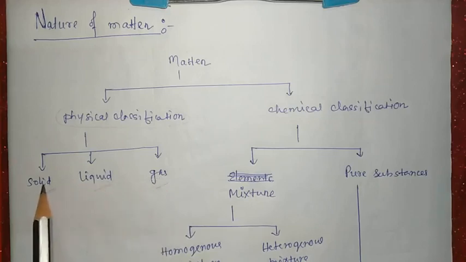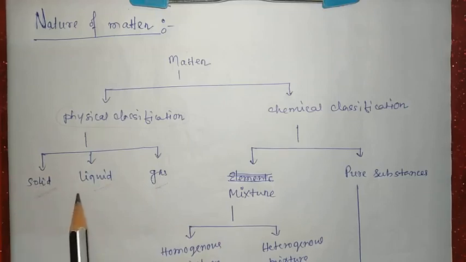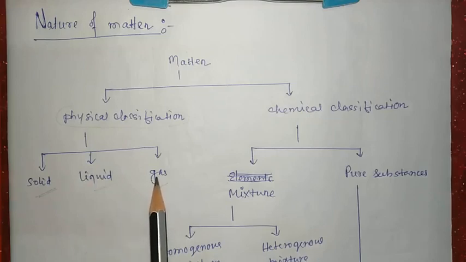These differences are clearly mentioned in your textbook. Solids have definite shape and definite volume. Liquids have definite volume but no definite shape. But gases have neither definite shape nor definite volume. So these are the basic differences between solid, liquid and gas.